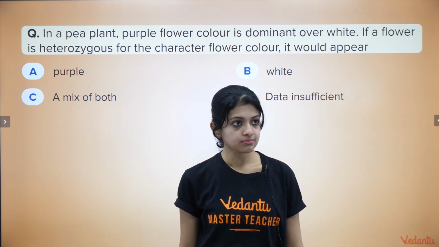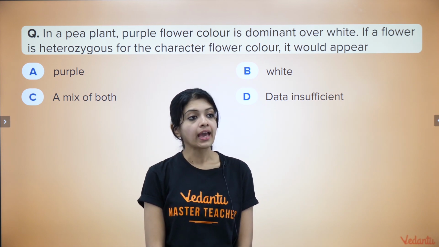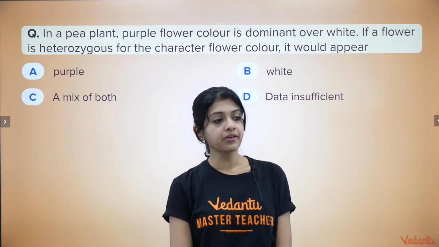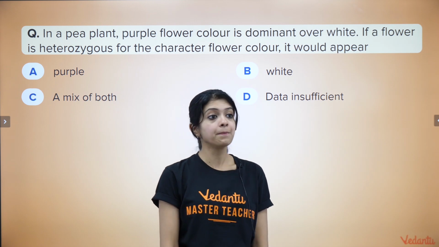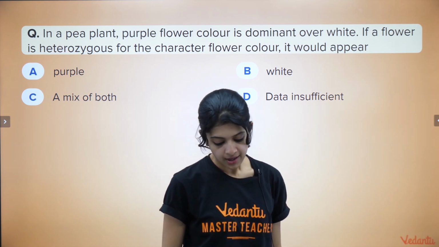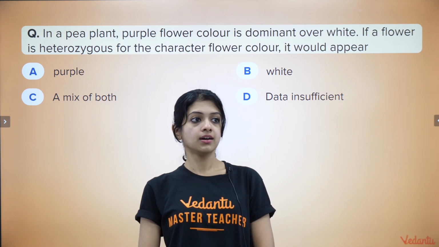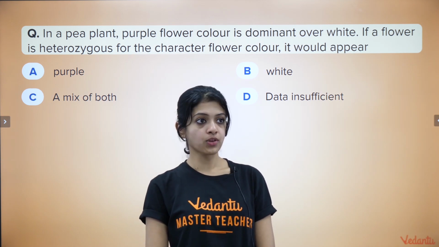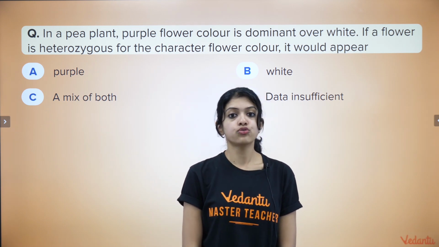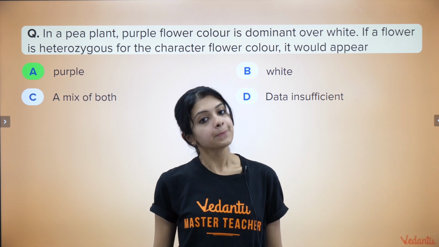The next question. In a pea plant, purple flower color is dominant over white. If a flower is heterozygous for the character flower color, it would appear purple, white, a mix of both, or you think the data is insufficient. Think about it for a bit. Purple is dominant over white and you're given a heterozygous flower. What would its phenotype be? 4, 3, 2, 1, go. And your answer is purple.